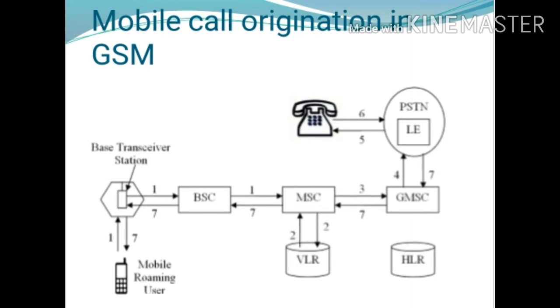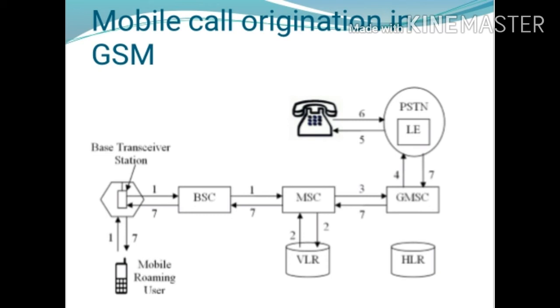Next we see the mobile call origination in GSM. Figure shows the mobile call origination in GSM, meaning we can call from our mobile phone. First, the mobile station sends the dialed number indicating the service requested to the MSC via BSC.